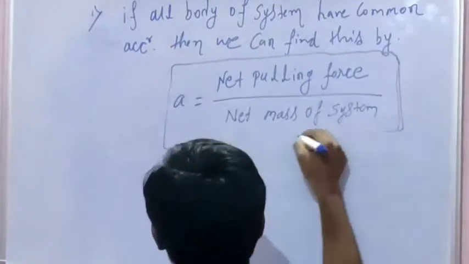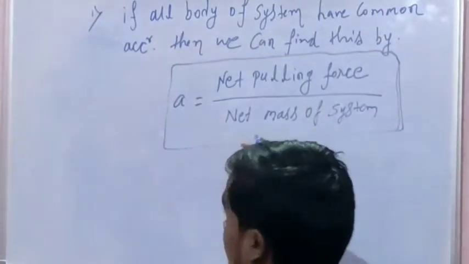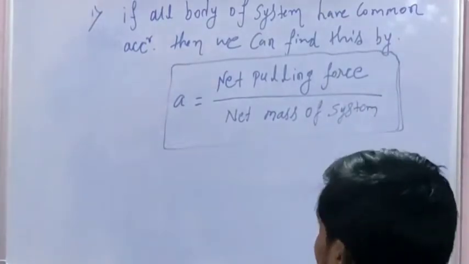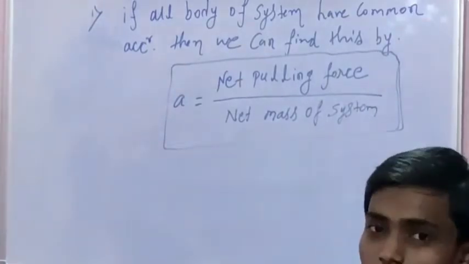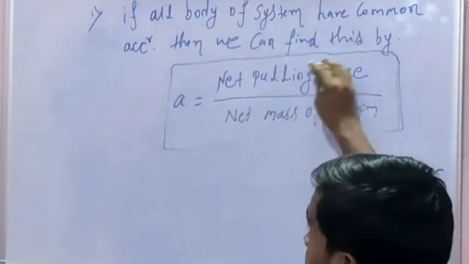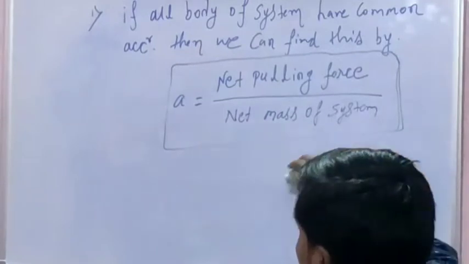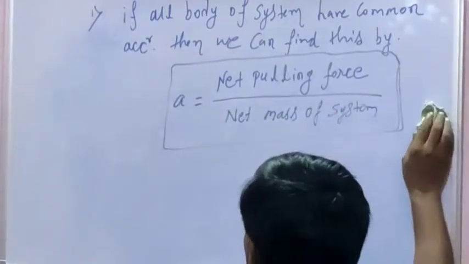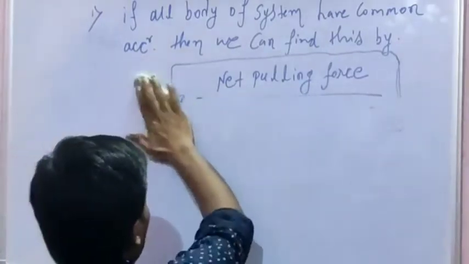This formula is more useful when solving problems of Newton's law of motion, for a system of bodies which are in motion. Then acceleration can be found by net pulling force and by the net mass of this system.